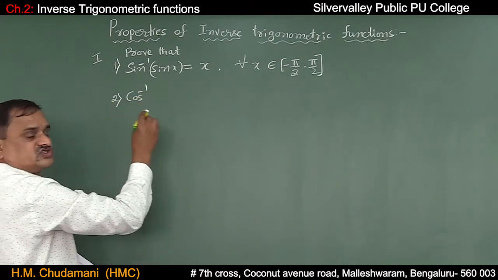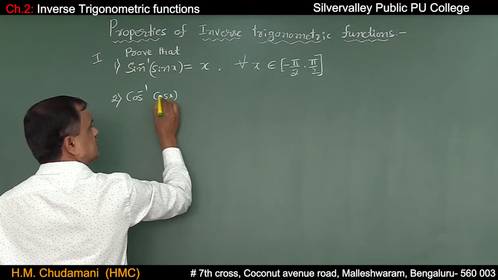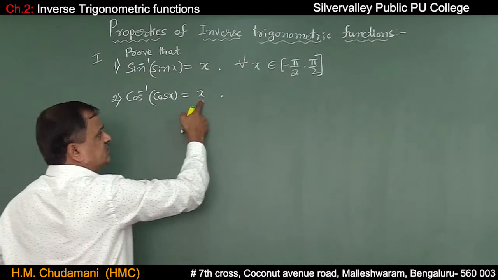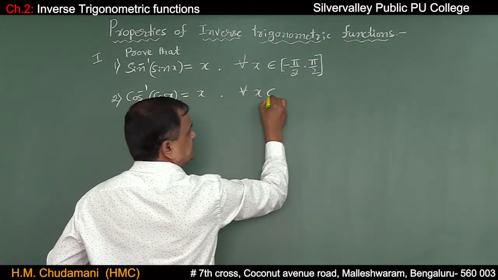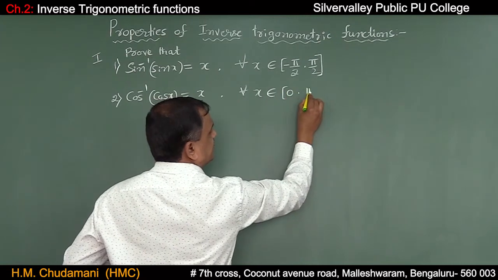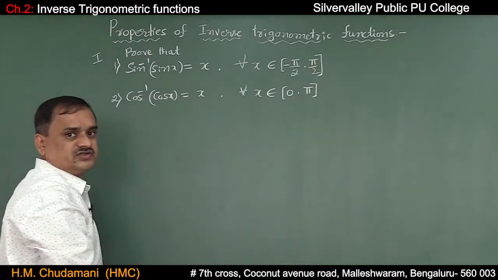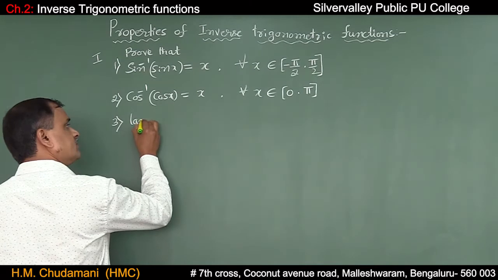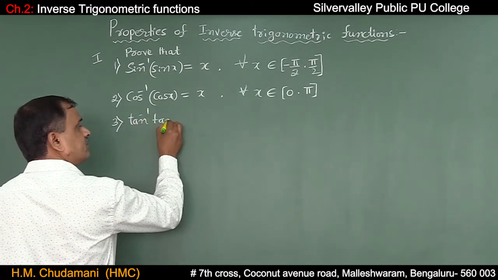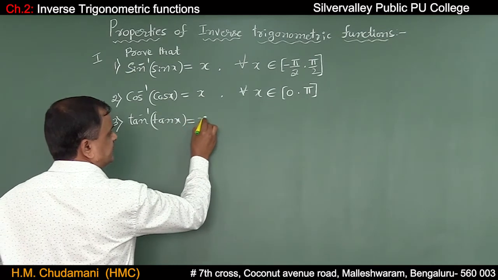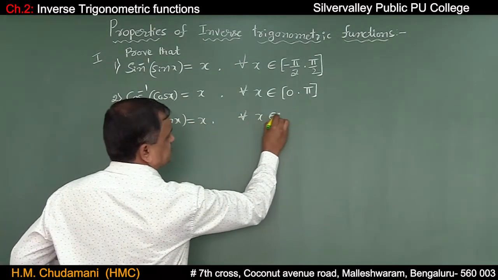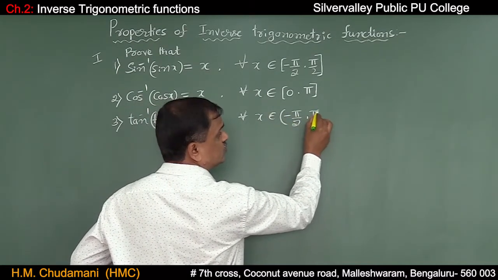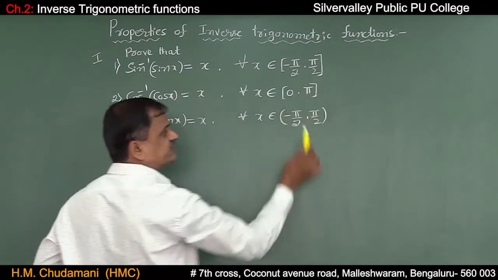Number 2, cos inverse of cos x is equal to x. If you want to write, x should be between 0 and pi, the closed interval 0 comma pi. And the third one, tan inverse of tan x, if it is to be x, x should belong to the open interval minus pi by 2 comma plus pi by 2, whereas this is the closed interval.